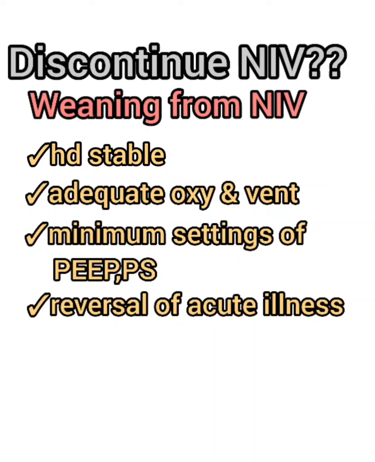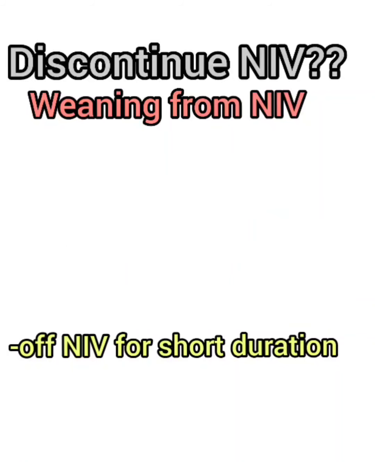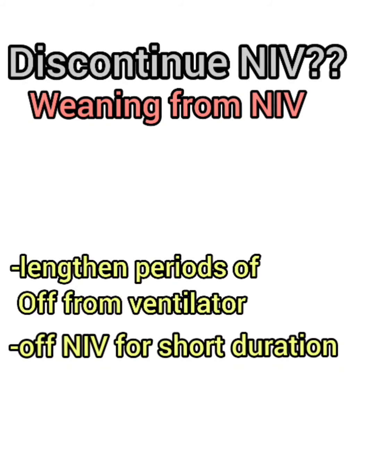So NIV can be discontinued by taking the patient off from the NIV for short periods of time with supplemental oxygen during the time. So during this time, we have to monitor for respiratory distress by measuring respiratory rate and use of axillary muscles and paradoxical breathing. So if respiratory rate is acceptable and there is no paradoxical breathing and no axillary muscle use, then lengthen the periods of time off from the ventilator and then gradually shift to oxygen support by lengthening the duration off the ventilator.